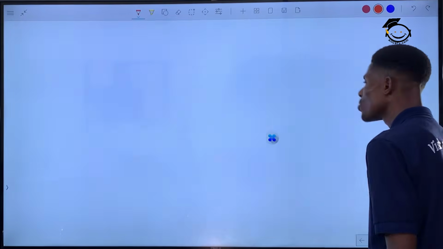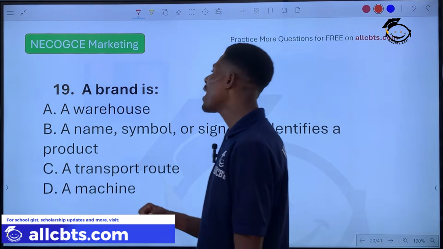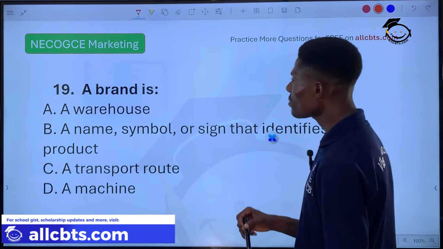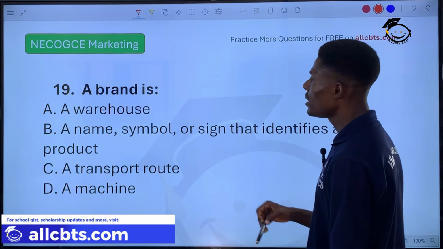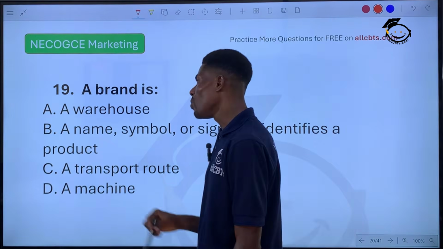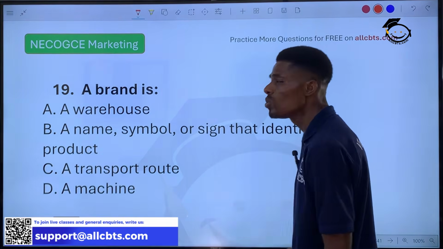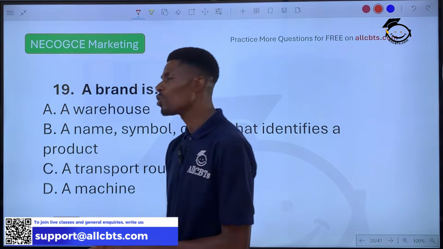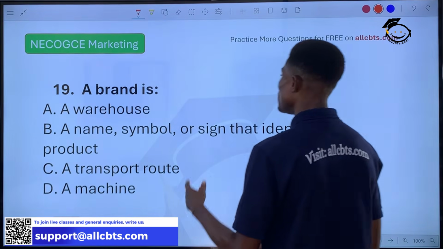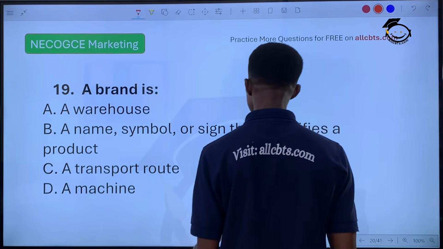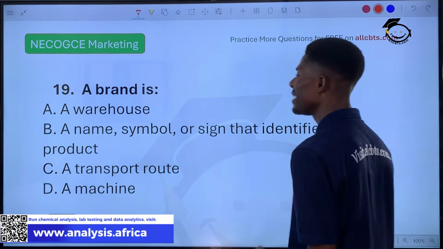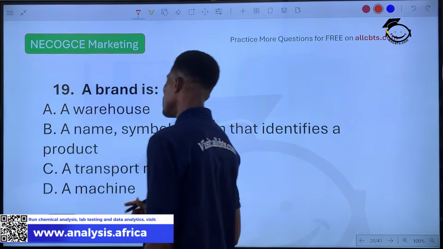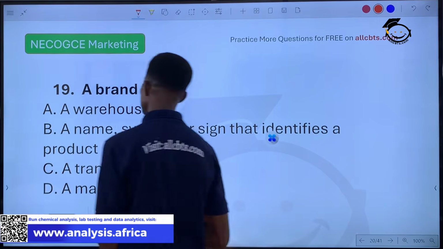So question 19. A brand is dash. A warehouse. No, a warehouse is a place where goods are kept for future use. A name, a symbol, or a sign that identifies a product. Yes, because the way you can identify a product is through the name of the product.